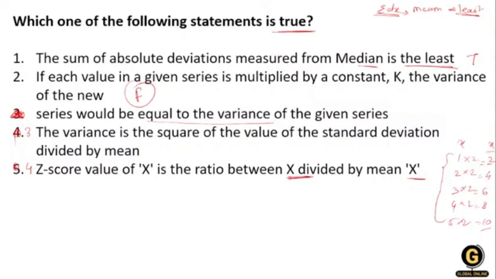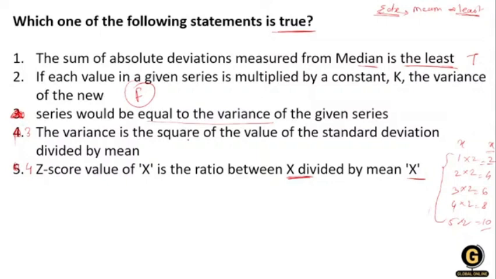It will not be equal. You can see the change is going to be doubled when multiplied with 2, or tripled when you multiply with 3, so there will be no equality in the variance between the given series and the calculated series.